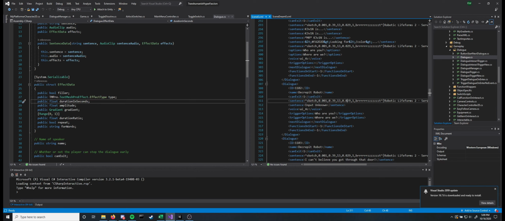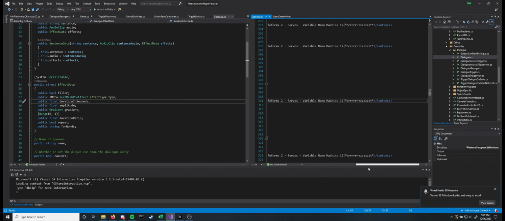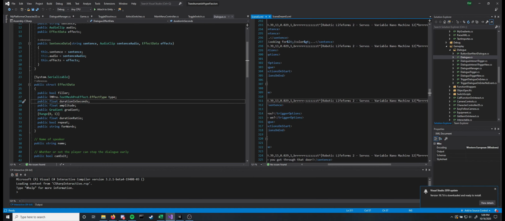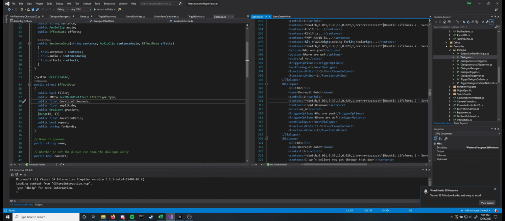We've got duration ratio, whether or not it's repeating, so a bool, 0 or 1, and the words that it's affecting. If I left it blank, I think it would technically affect all of the words, but I always just include a string. So in this case, this right here is going to be affected by that asset, and these asterisks are not going to be affected. So that's how I create all that effect data.